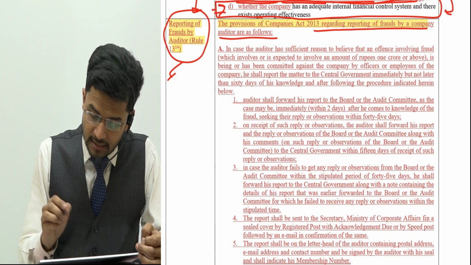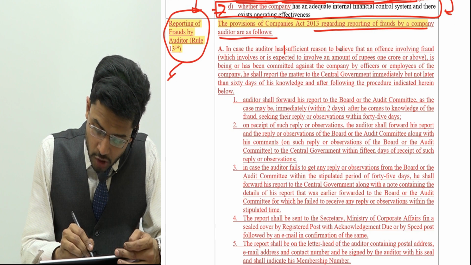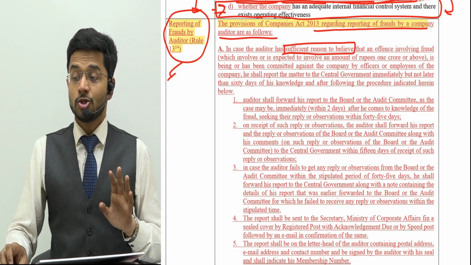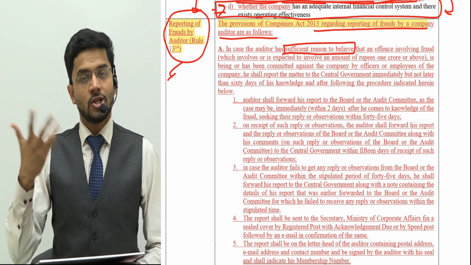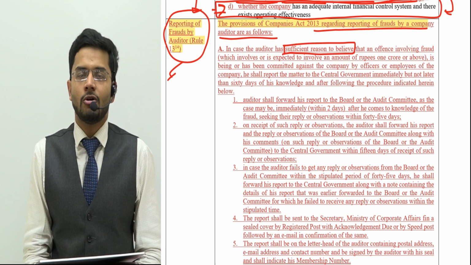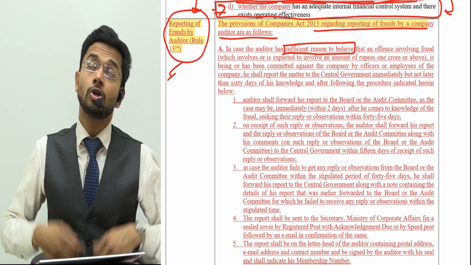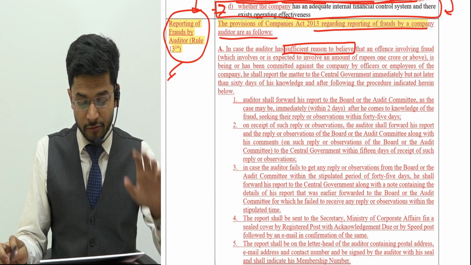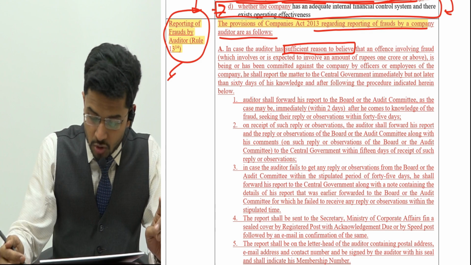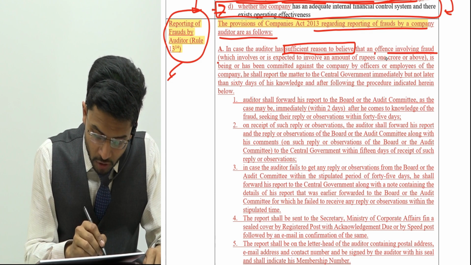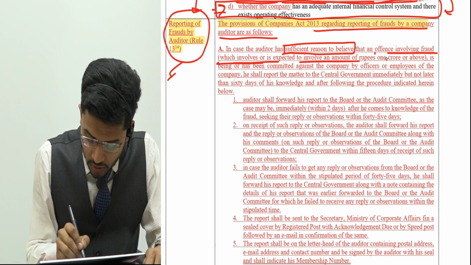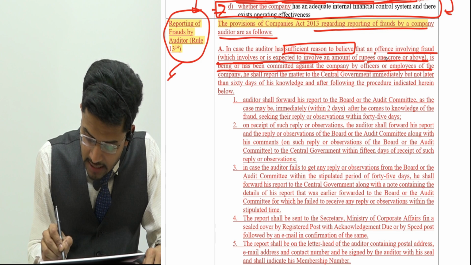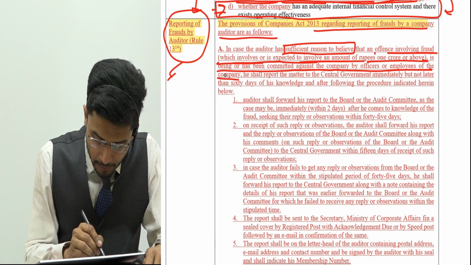In case the auditor has sufficient reason to believe. So first of all, you have to have sufficient reason to believe. It should not be on your whims and fancies. It should not be just your assumption or presumption, or you thought that there is a fraud, or you dreamt that this company is having a fraud. You need to have sufficient reasons to believe that an offence involving fraud, which involves or is expected to involve an amount of rupees 1 crore or above, is being or has been committed against the company or by the officers or employees of the company.